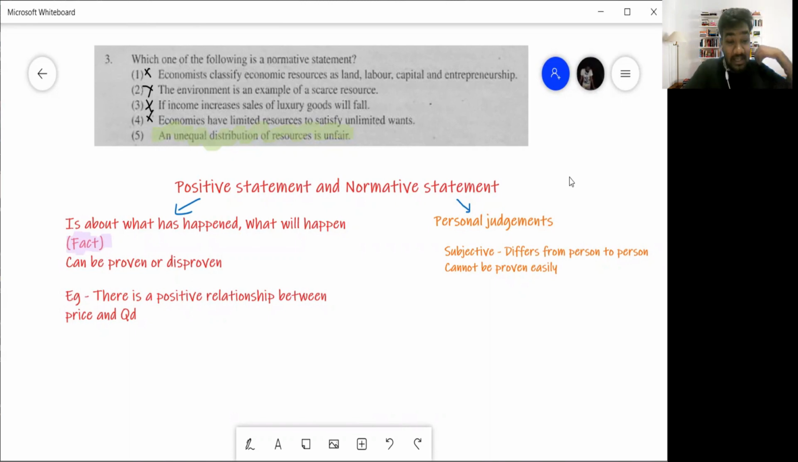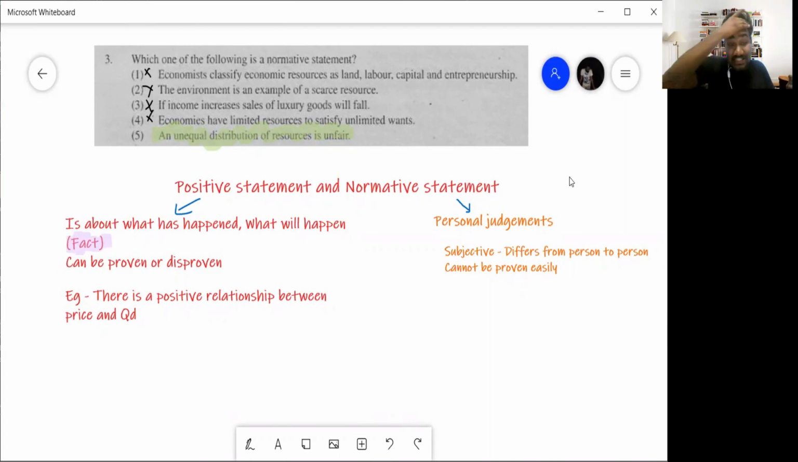So for example, you all know there is a negative relationship between price and quantity demand. When price increases, quantity demand falls. That you all know. But if I say there is a positive relationship between price and quantity demand, that is wrong, right? For a normal good, you don't have that. But still, that is a positive statement. Why is that a positive statement? Because that can be proven.